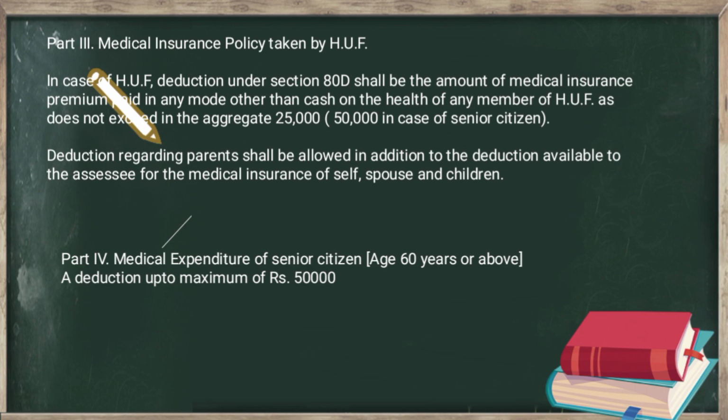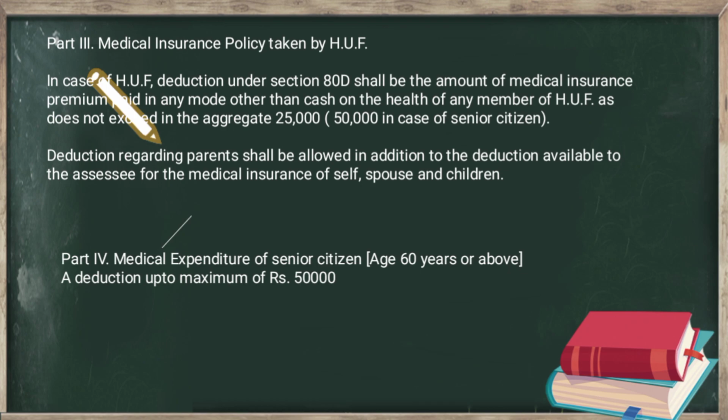Deduction regarding parents shall be allowed in addition to the deduction available to the assessee for the medical insurance of self, spouse, and children. So, if the HUF takes the medical insurance policy, the deduction shall not be more than rupees 25,000, and in case of senior citizens, it should not exceed rupees 50,000.